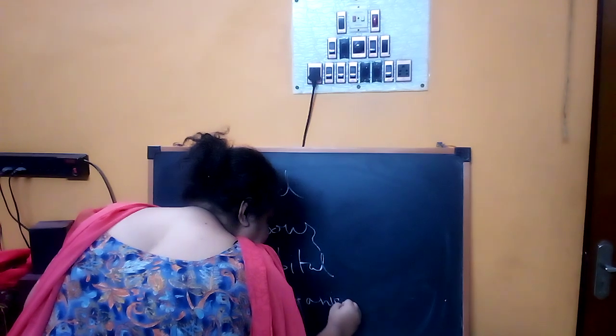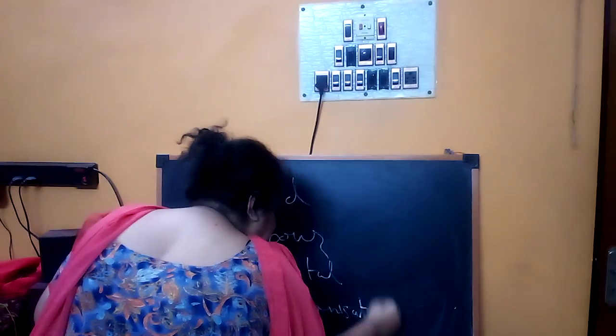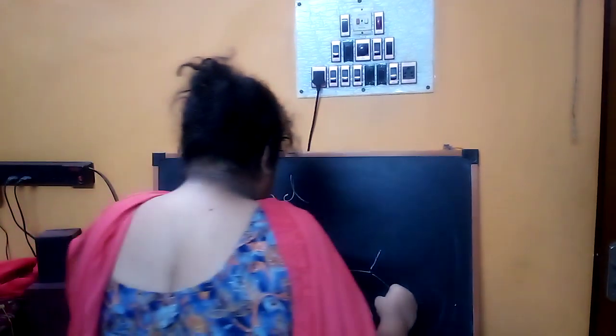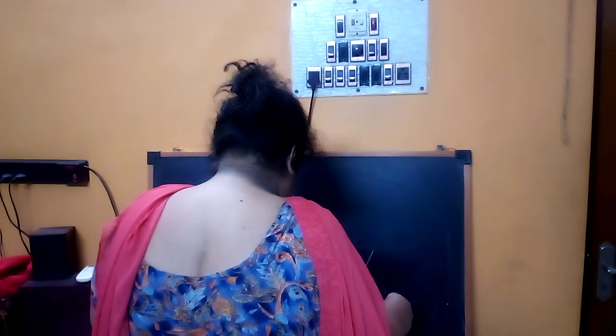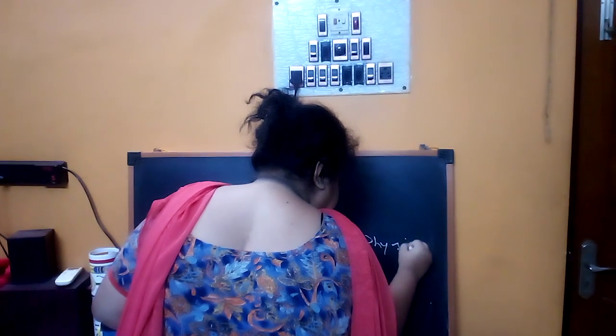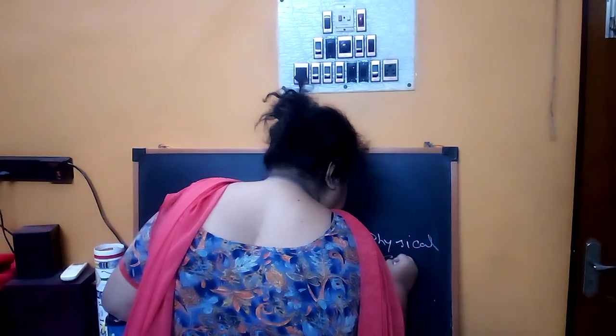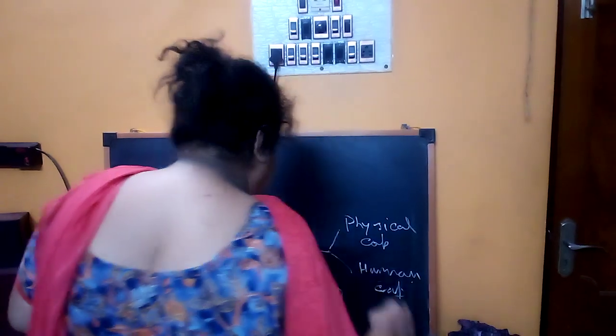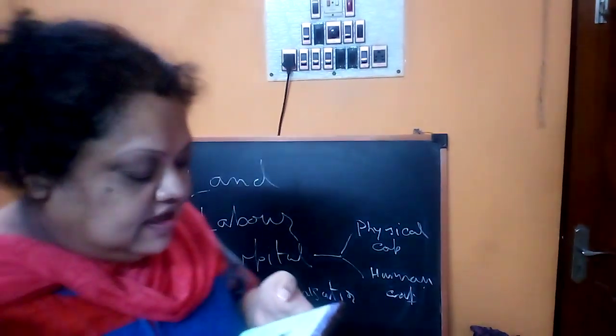And we see that, for simplicity, capital is divided into two parts. One is the physical capital, and one is the human capital. Okay, so all of you understand this one? That is the physical capital and the human capital.